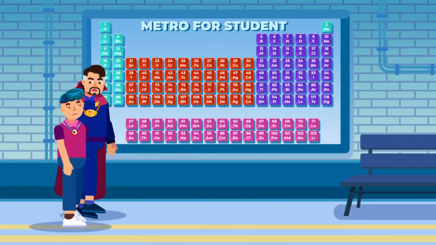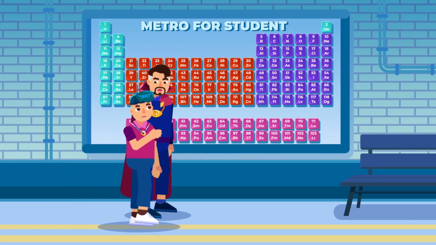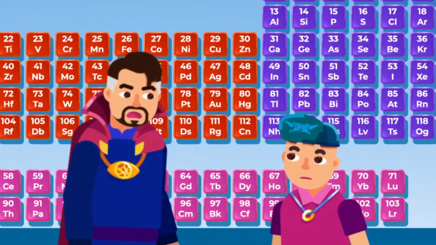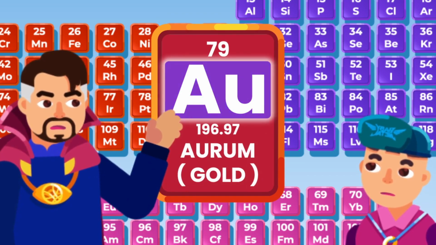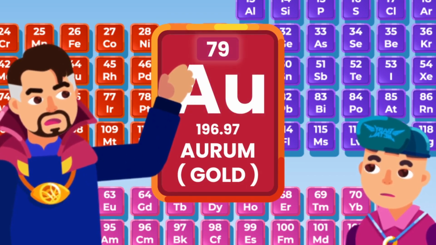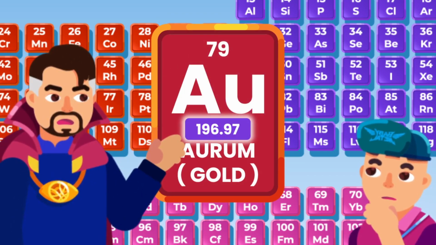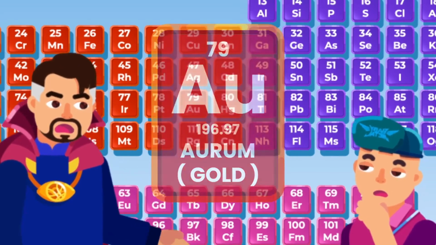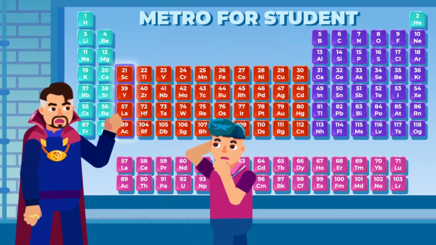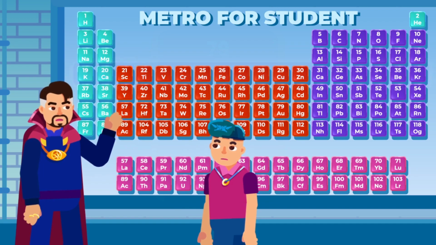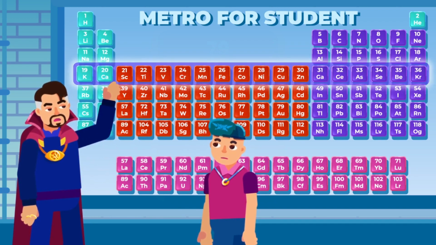Today's periodic table of elements is an updated version of Mendeleev's design. Each element is given a square in the table that tells us its name, its chemical symbol, its atomic number, the number of protons, and its atomic mass, the number of protons and neutrons, based on its isotope abundance. These elements are listed in order of increasing atomic number and are organized into groups, which are the vertical columns, and periods, which are the horizontal rows.